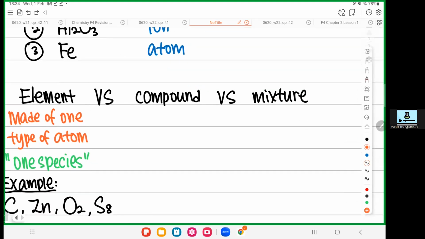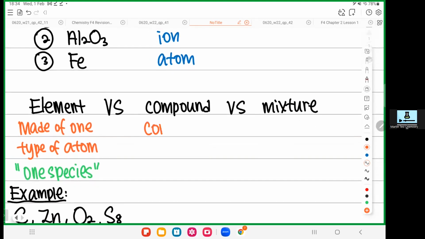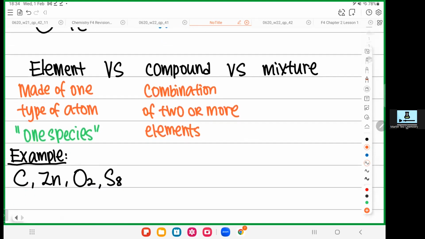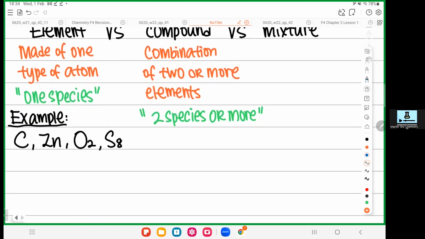So what is a compound? A compound is the combination of two or more elements. If you take two or more species joined together, those are compounds. Let me give you a few examples here.